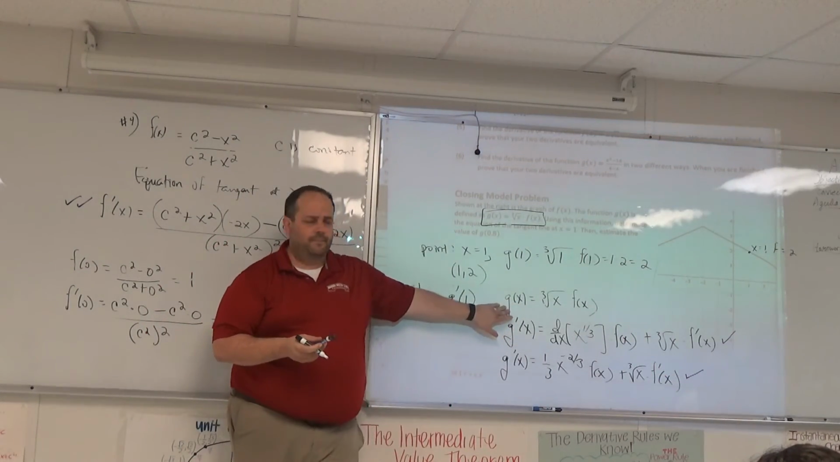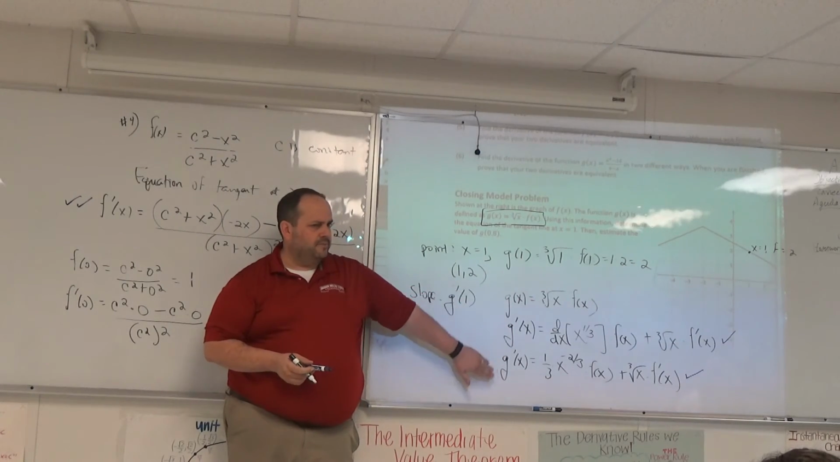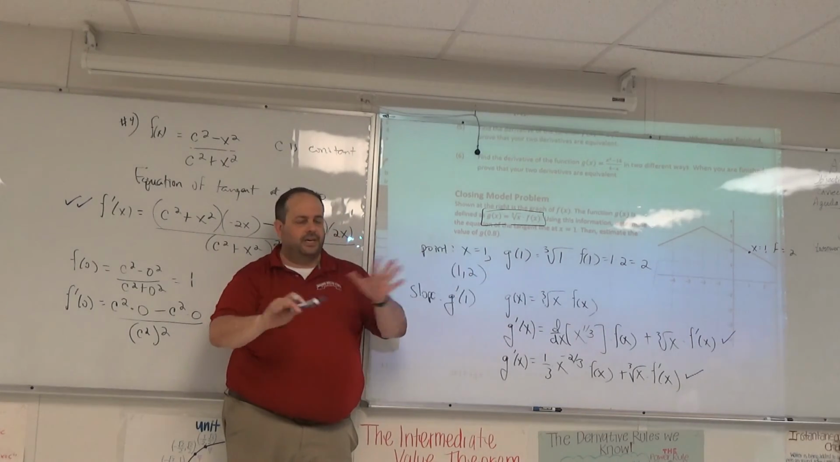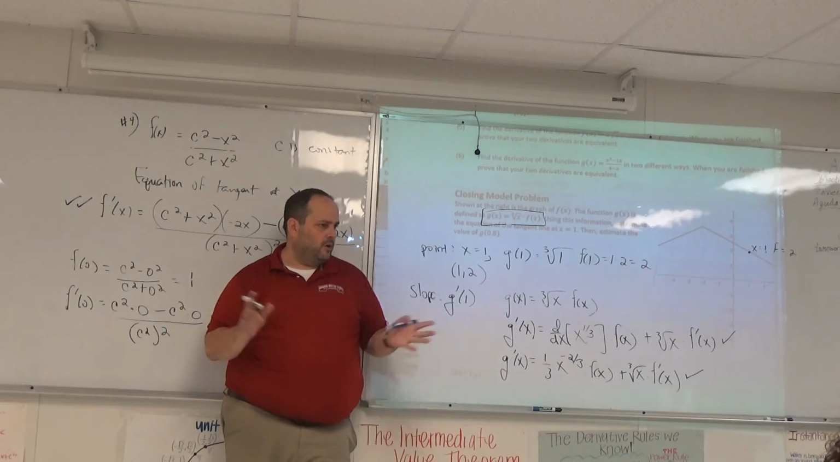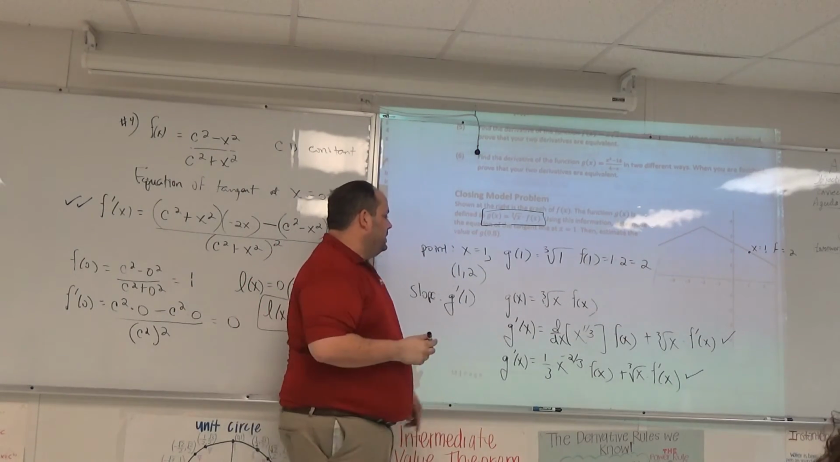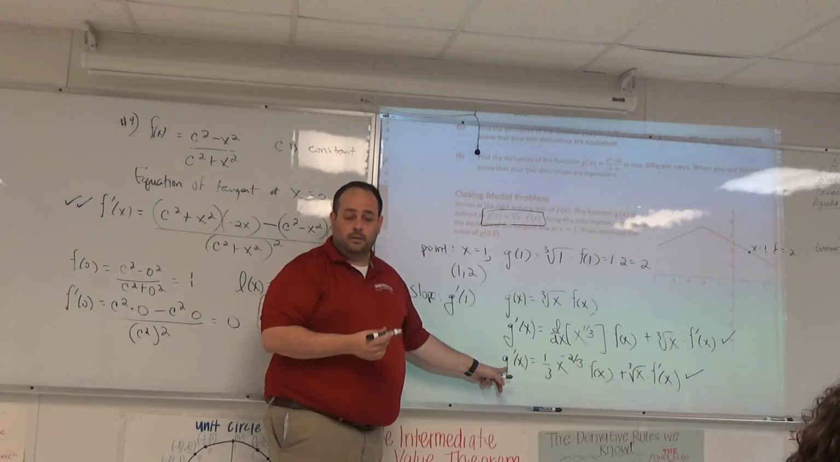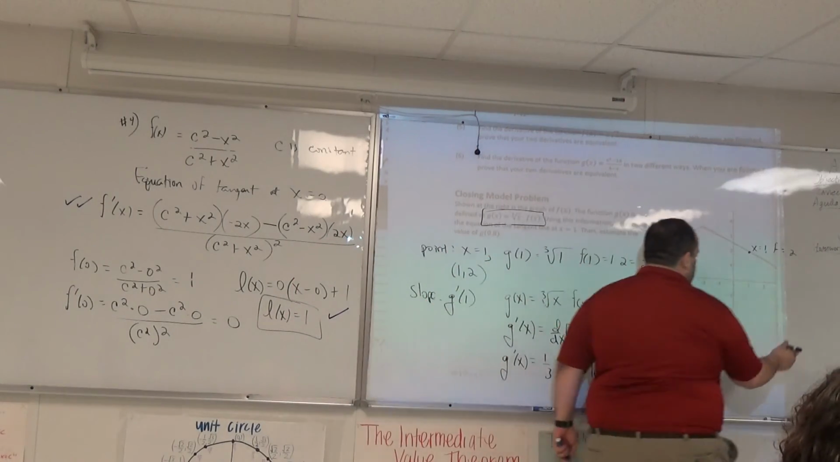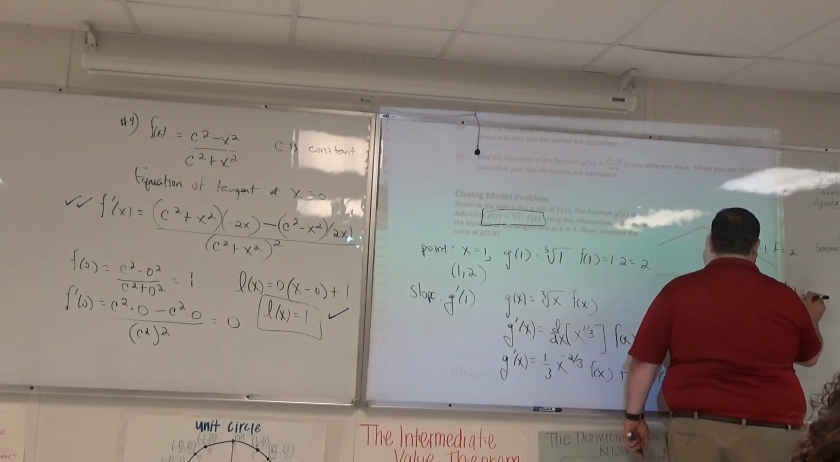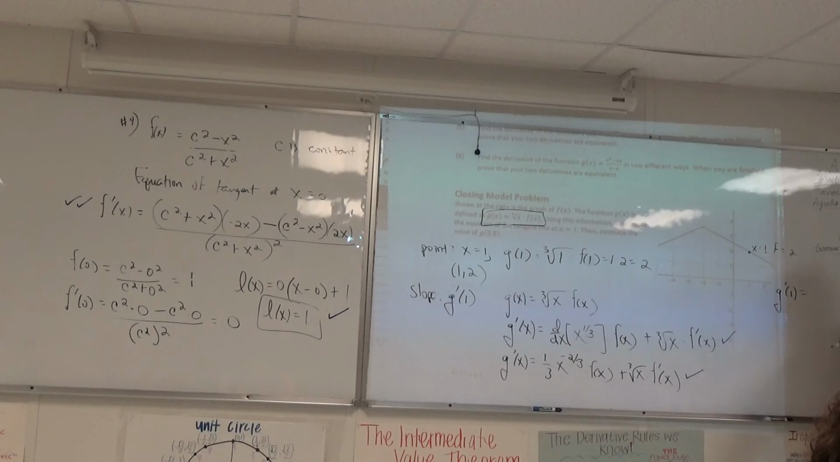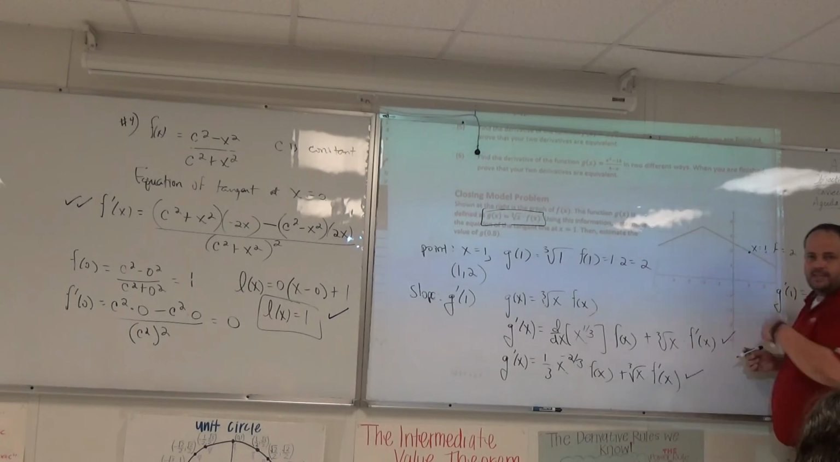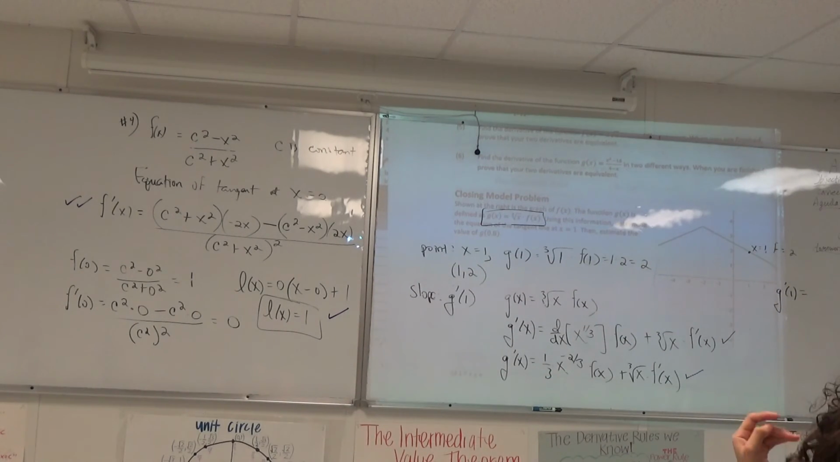Here's what I really care about. Is everybody okay with what just happened over here? If that's good, everything else, even if we don't go anywhere else, I'm fine. But here's what we really need. We need g prime of 1. Okay, let's get g prime of 1. G prime of 1 says 1/3 times 1 to the negative 2/3 power. You guys know what that is?